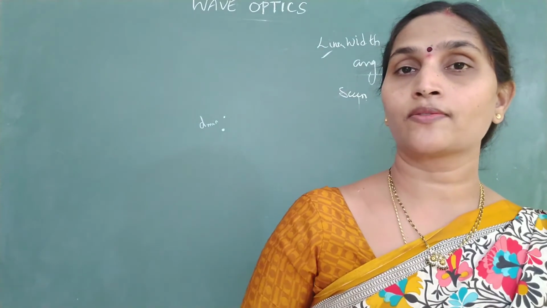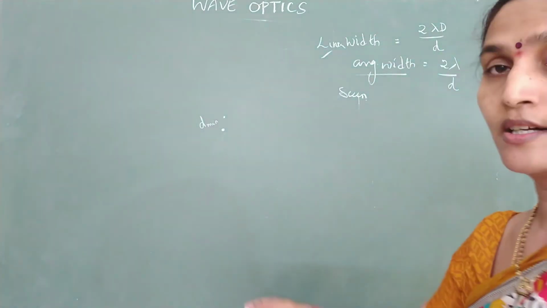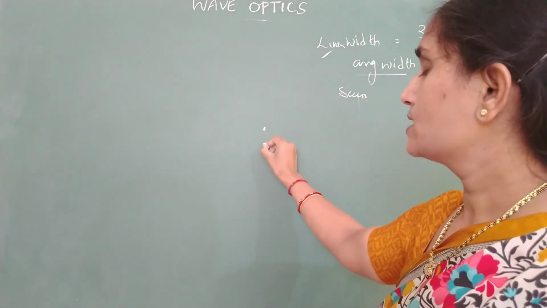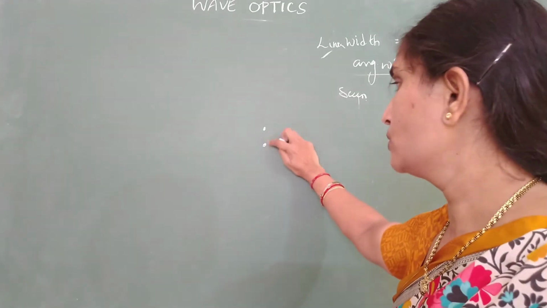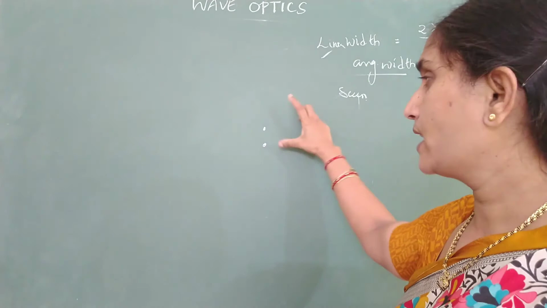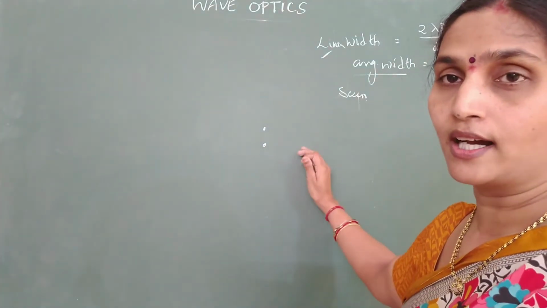Coming to the concept of resolving power. Okay, we know what is resolving power of an optical instrument. It is the ability of an optical instrument to separate two closely spaced point objects. Say we have two objects which are very close to each other, and if your instrument is going to magnify and separate them, then we say the resolving power of the instrument is high.